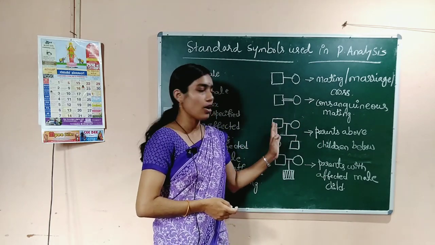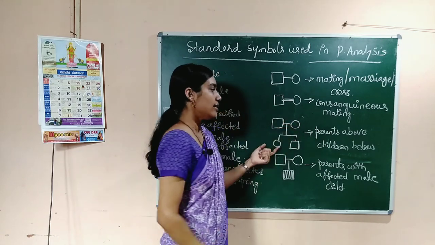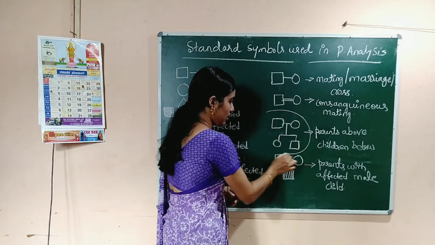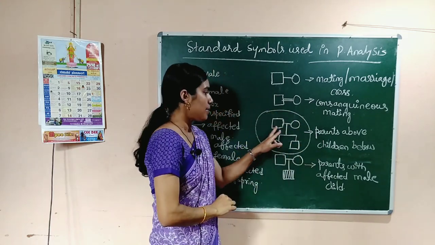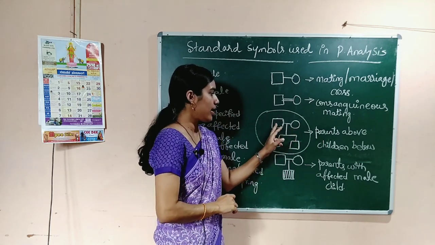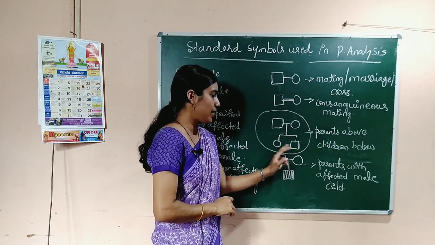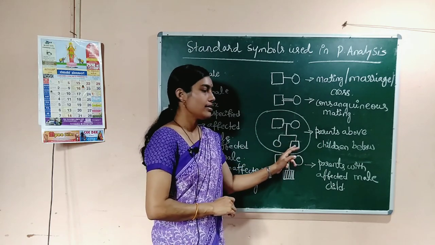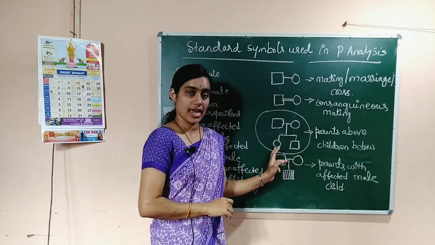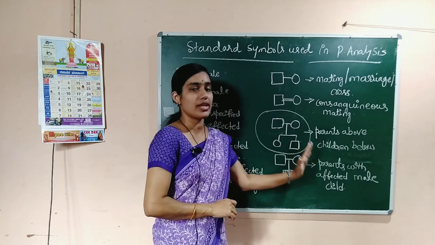And next, how to write the parents and how to write the children. This completely, it indicates the parents above. In the first line, the male and female parent, and in the line below, the children are indicated. Children are indicated in birth order, from left to right.